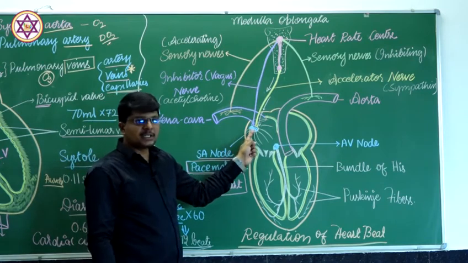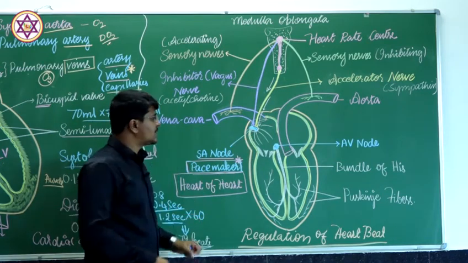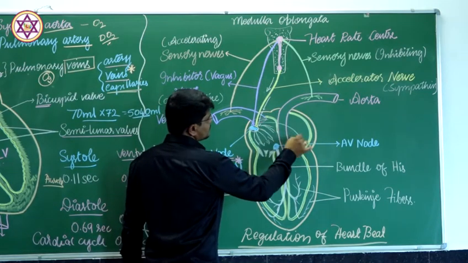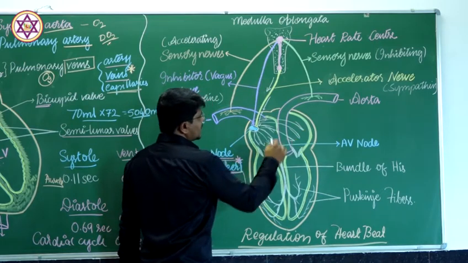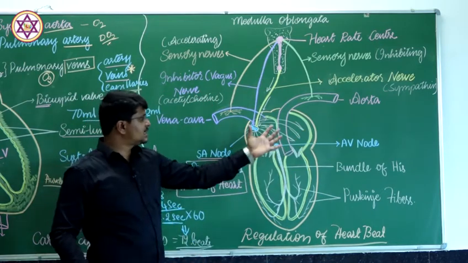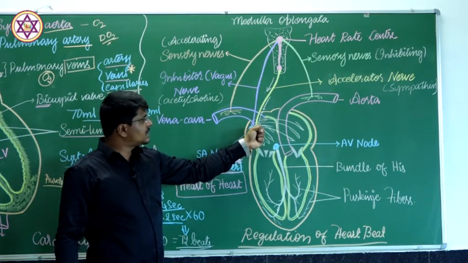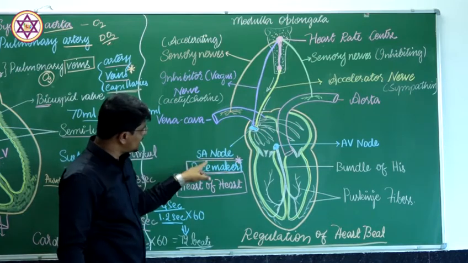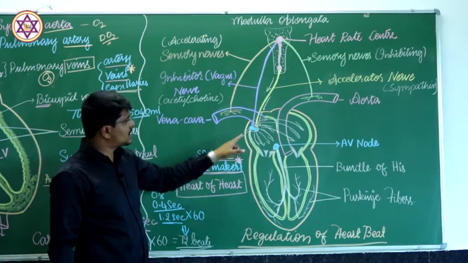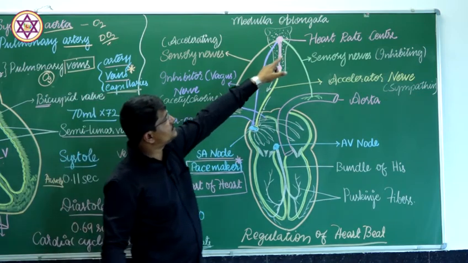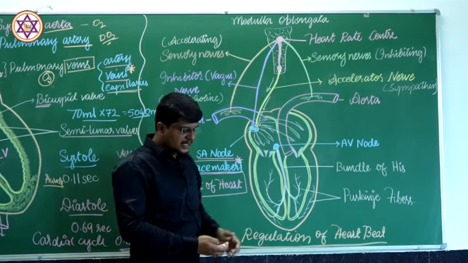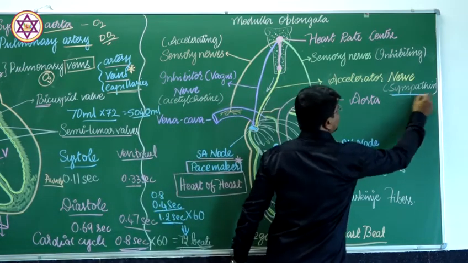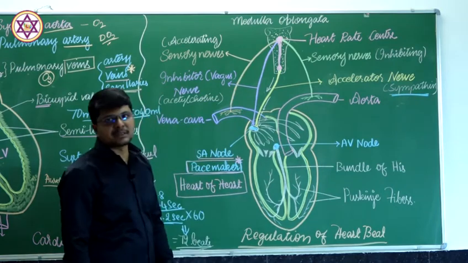And the SA node in turn distributes the signals to the auricular region, and now the auricular contraction takes place. The command for the initiation of the nerve impulses from the SA node comes from the heart rate center, and the chemical used for the transmission of the message is sympathin.